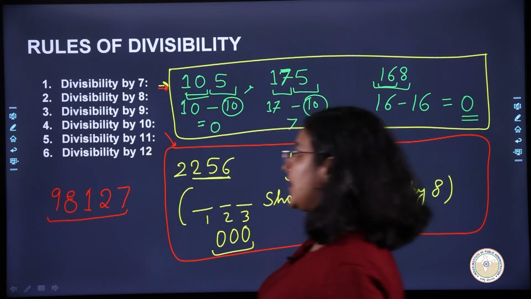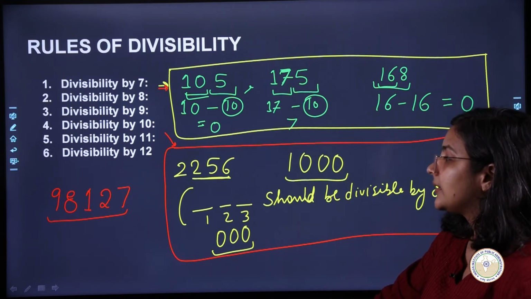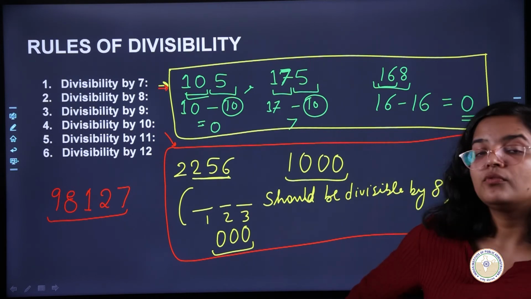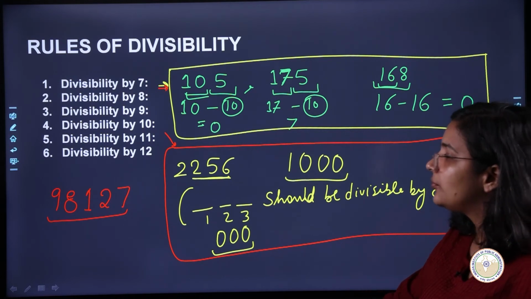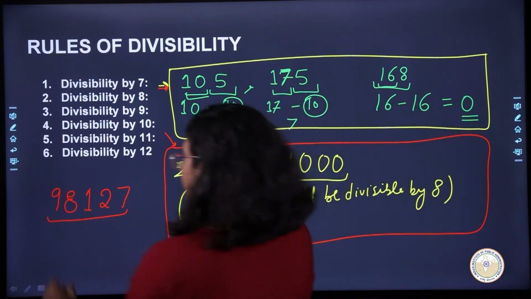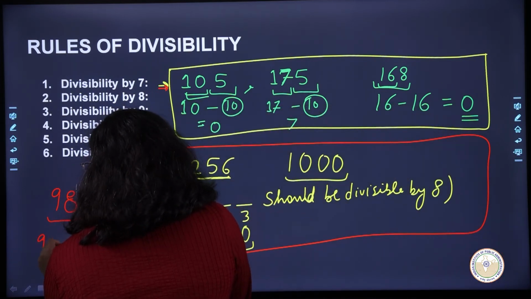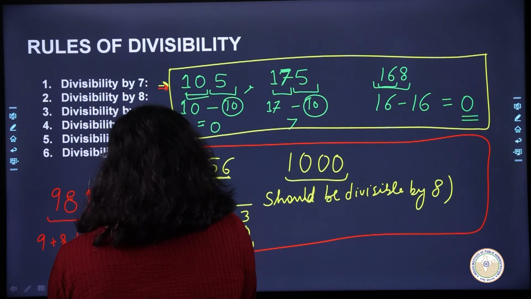It's a big number. It will take a lot of time for you to actually calculate, but if you want to quickly check whether it is divisible by 9 or not, then what will you do? You will just sum all these numbers up. So what is the sum? 9 plus 8 plus 1 plus 2 plus 7. So this is nothing but 9, 9 and 9.